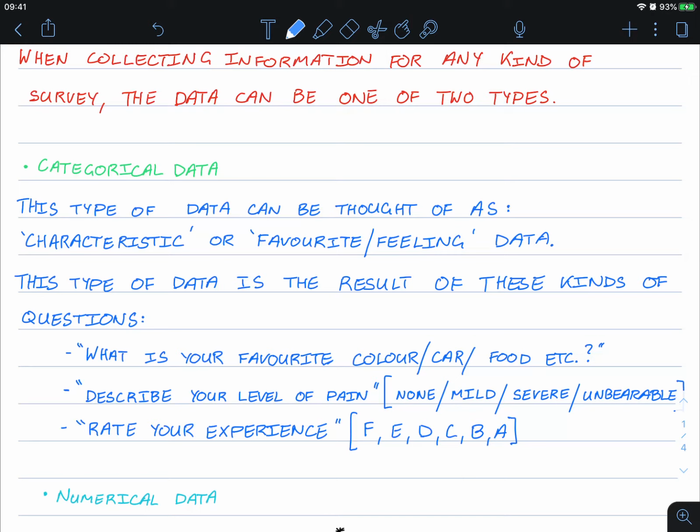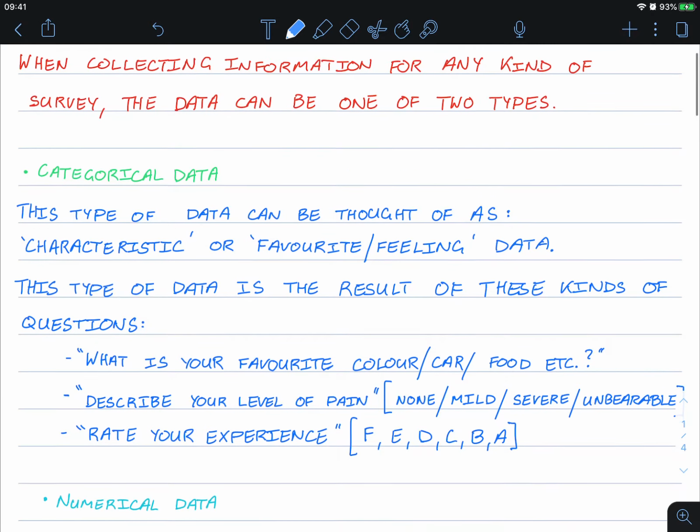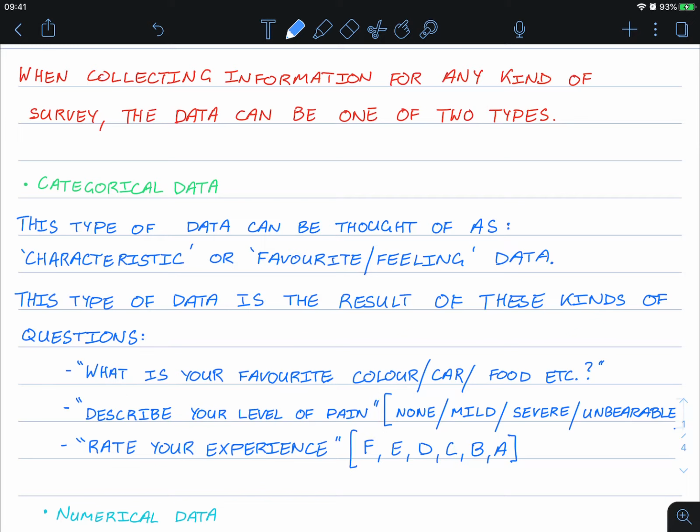It can also be the result of describe your level of pain, because that is some sort of feeling or some sort of characteristic. No pain, mild, severe, unbearable. And lastly, rate your experience. You can rate it from A to F or whatever scale that it might represent. Now, be mindful. Sometimes people may give a scale of rate your experience from 1 to 10. Even though that is a number, that number represents some sort of feeling or emotion. So that is still considered categorical data.